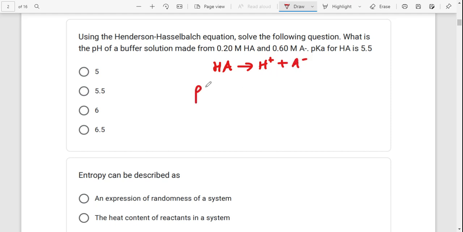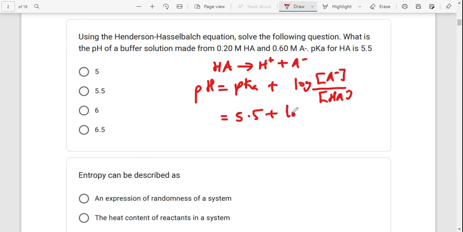According to the Henderson-Hasselbalch equation, pH is equal to pKa plus log of the conjugate base, which is the product here, divided by the acid. These are concentrations. The pKa we've been given is 5.5, plus log of the concentration of the conjugate base, 0.6, divided by the concentration of the acid, 0.2.